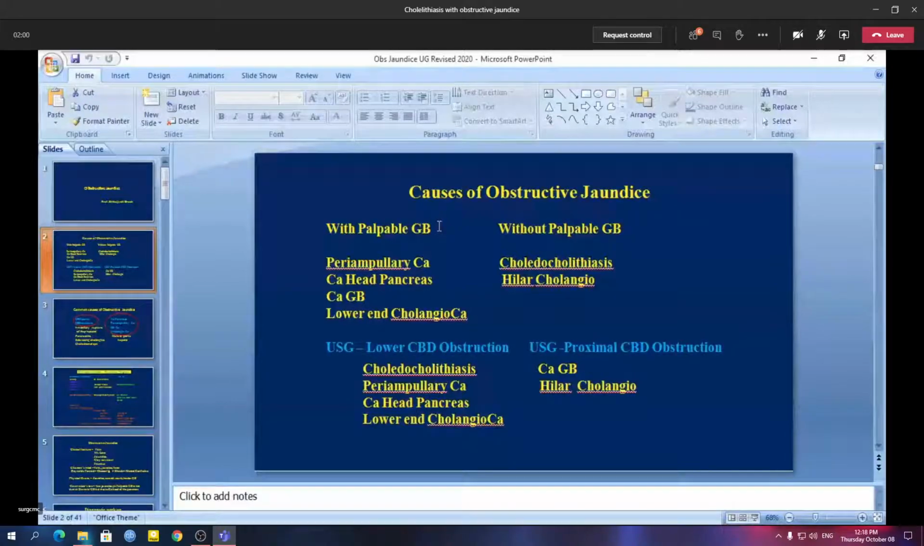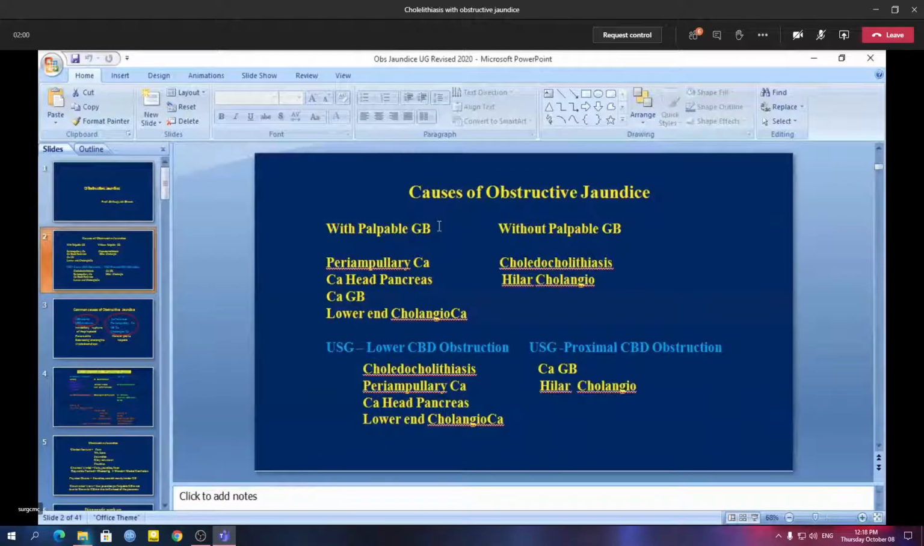So either it should be the fever with chill and rigor, itching and clay colored stool. So there are three typical features of obstructive jaundice. Not necessarily all three symptoms should be present. If any one of the symptoms is present along with jaundice, we can clinically say that this is a case of obstructive jaundice.